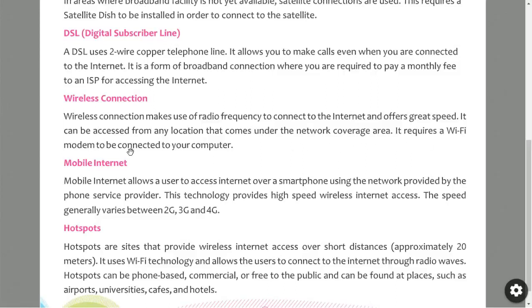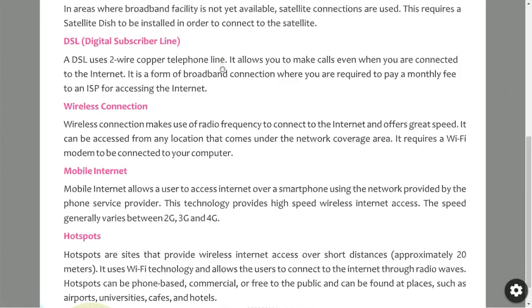It requires a Wi-Fi modem to be connected to your computer. Wi-Fi has a distance limitation. Within that given range, Wi-Fi can be accessed. If you go beyond that limitation, then your device or system won't be able to access the internet. So within that radius, the internet can be accessed. So that is wireless connection.